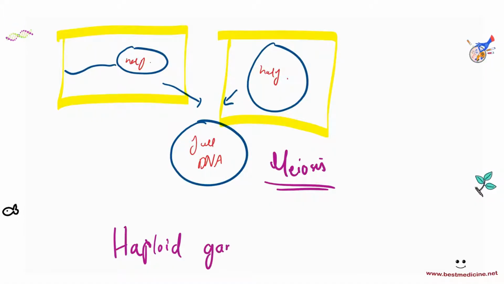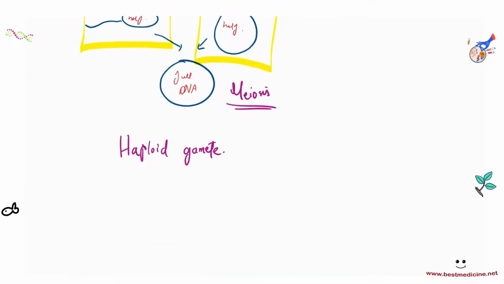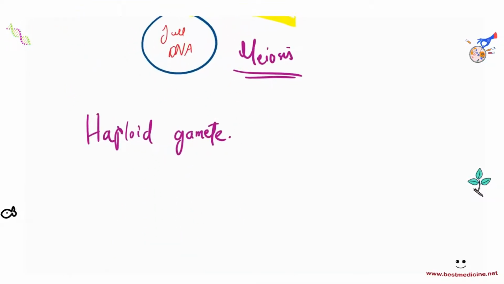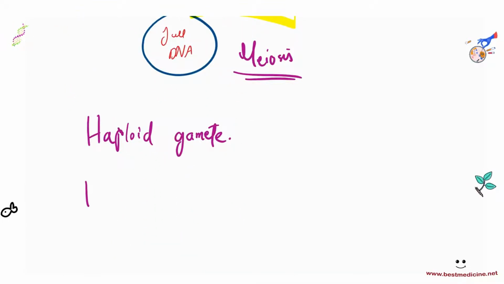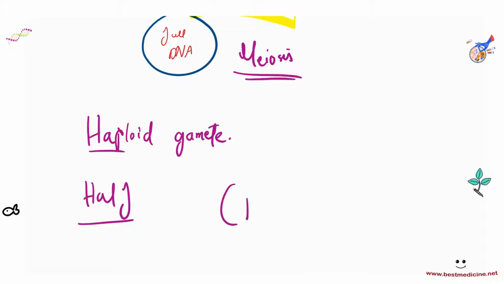Gametes are cells that play a role in sexual reproduction. The way to remember this is that haploid starts with "ha", and half also starts with "ha". So that's a funny way to remember this. Haploid gamete. Normal cells are diploid. Any normal cell is a diploid cell.